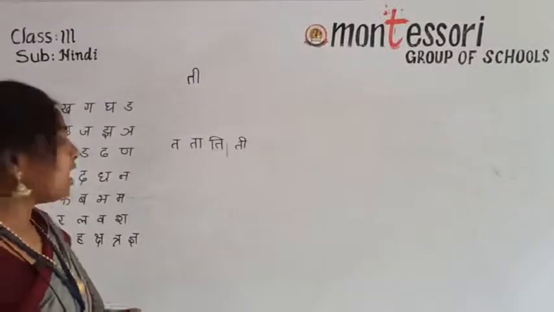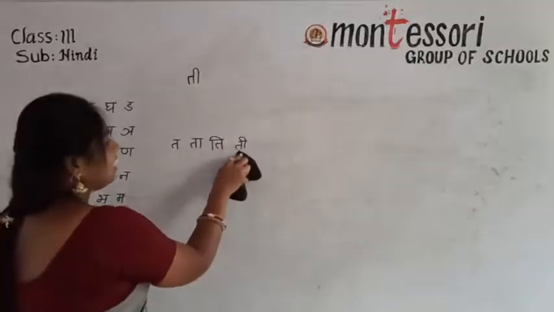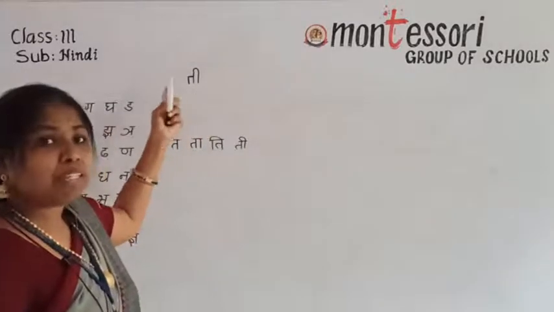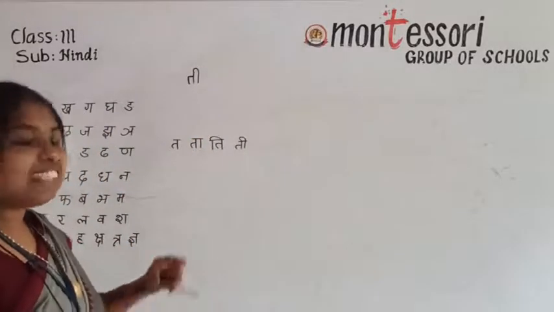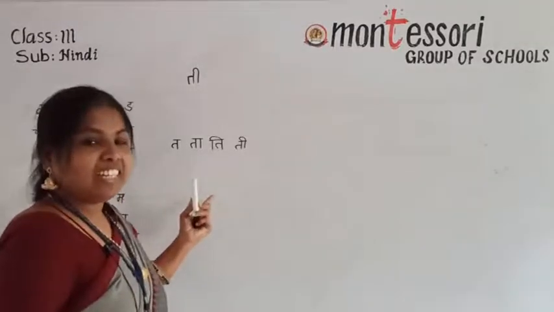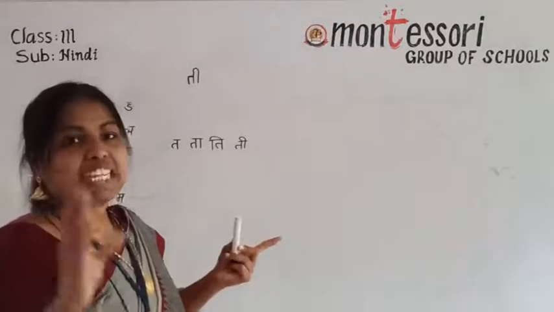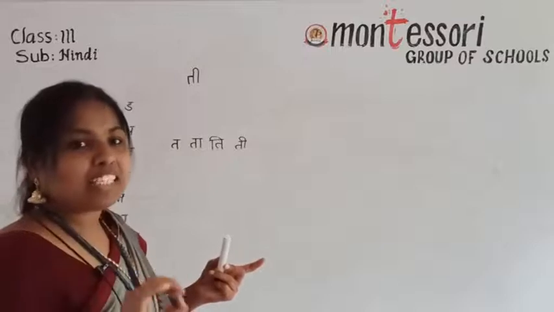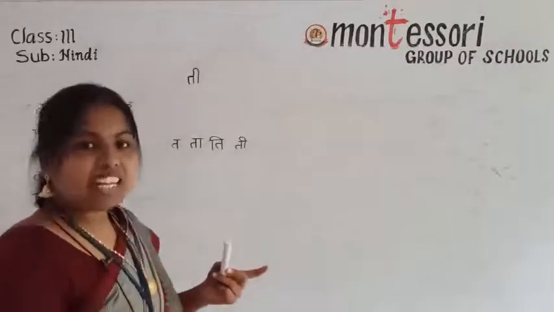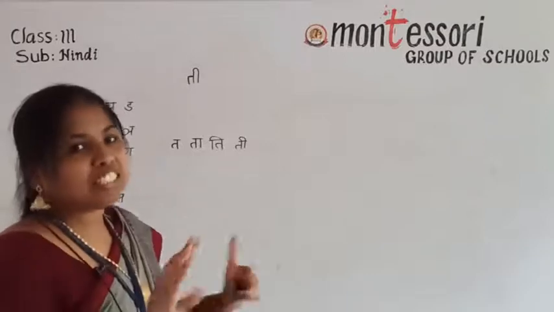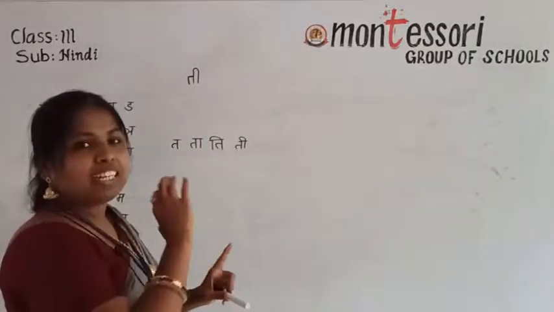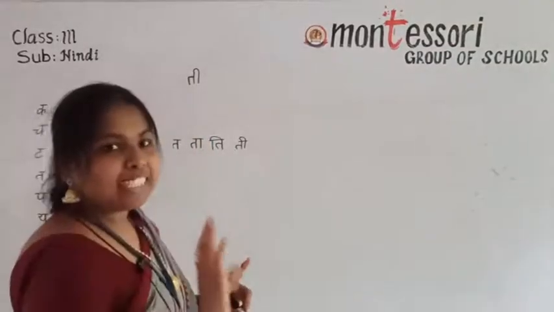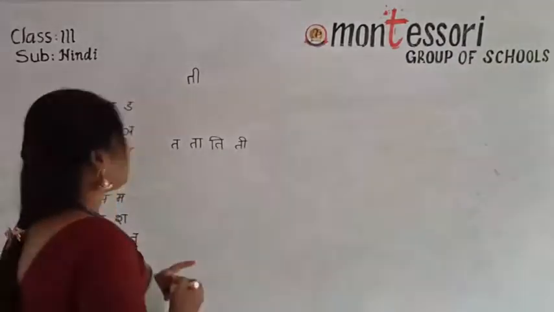Now you got an idea? Ti. What are we seeing? I did not complete the header. See, that is the difference between other languages and Hindi. Understand, children? While writing a word, first you write the letters and complete the matras. If a letter has a matra along with it, write the matra, but don't give the header yet. Complete the whole word, all the letters and matras, then slowly give the line, meaning the header.